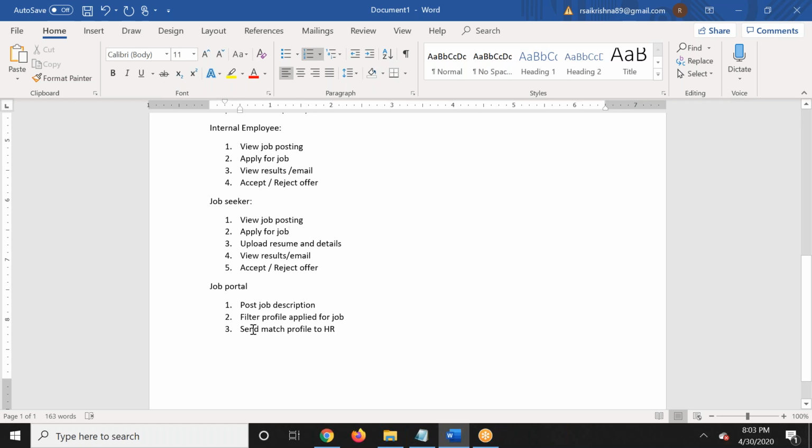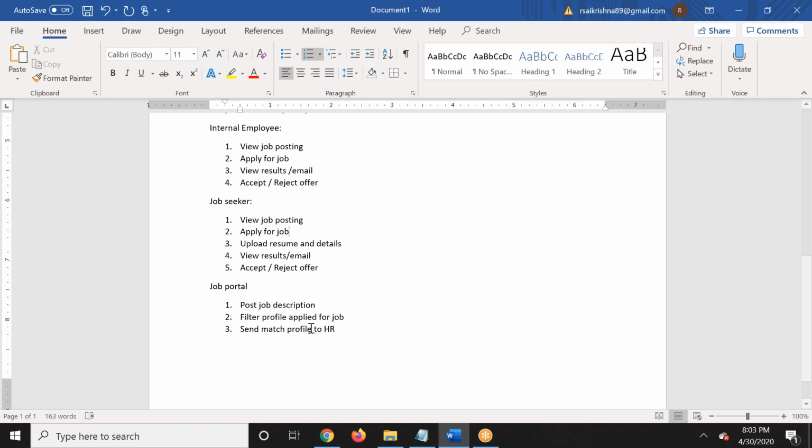Okay. The job portal, the external job portal, they must be able to post the description, the proposal of the job. They must filter the profile. So how does job portal become one of the stakeholders for this particular system? Job portal is the external portal, right? So the recruitment agency, like the recruitment agency. Okay. Sorry, that must be changed.